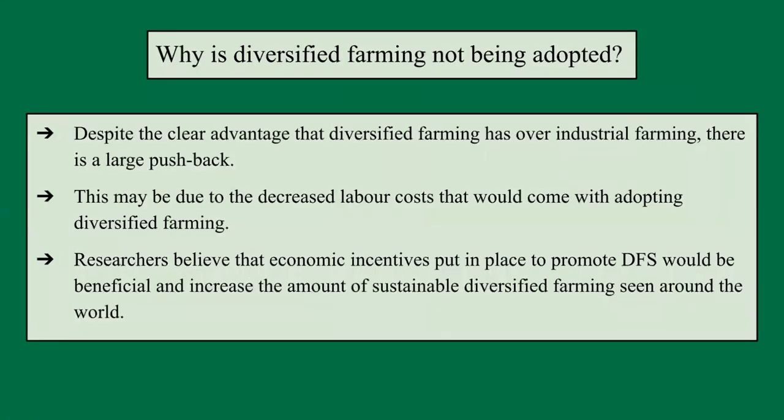Although there is a clear advantage to adopting DFS, there is a large pushback seen from the farming population. Researchers hypothesize that the reason for this resistance against DFS is economic. The machinery used by industrial farmers reduces labor costs. Diversified farming systems have been described as a more environmentally sustainable alternative. Unfortunately, it only represents a small amount of farms around the world. Some researchers believe that there needs to be economic incentives put in place to promote DFS.